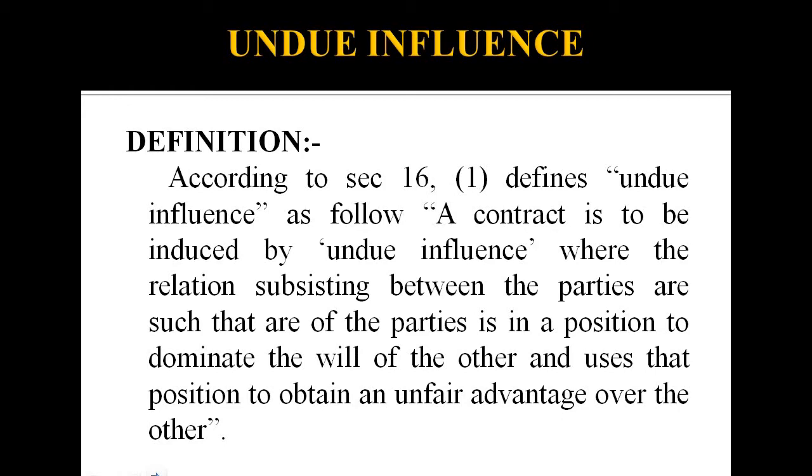The first point is the person is in a relation to exercise pressure. The second point is the person uses a superiority position to dominate the other person. And the third point, through the domination they get an unfair advantage. So these are the 3 important points we see in the definition.